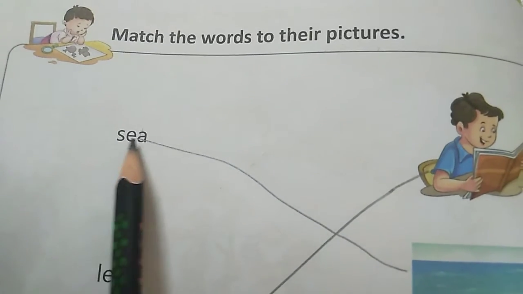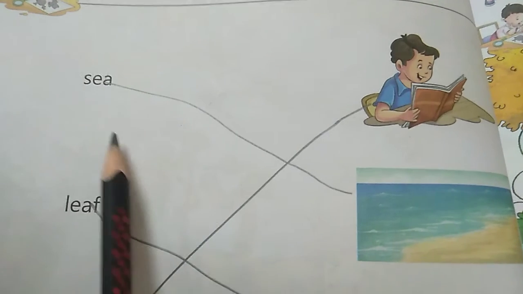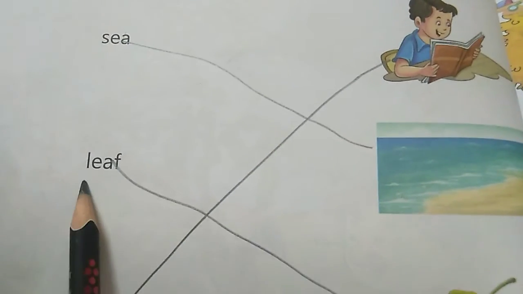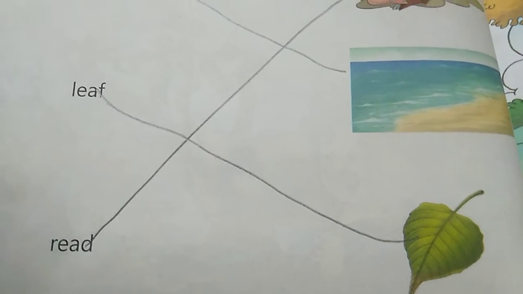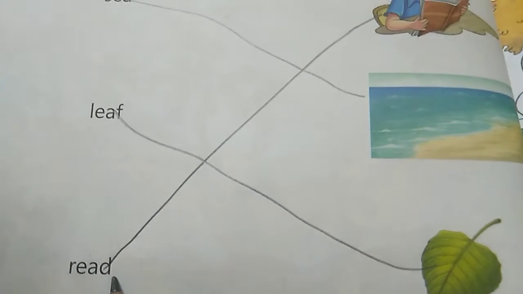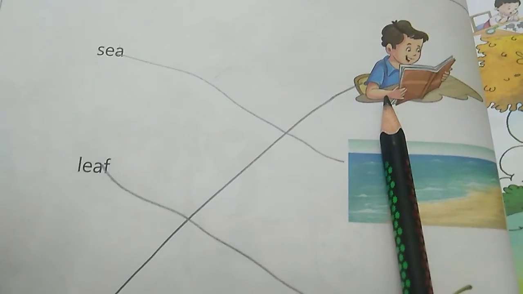This one is S-E-A-C. Here is the picture of a sea. So draw a line, match it. Next is L-E-A-F, leaf. This is a picture of a leaf. So draw a line here. R-E-A-D, read. See, this boy is reading.